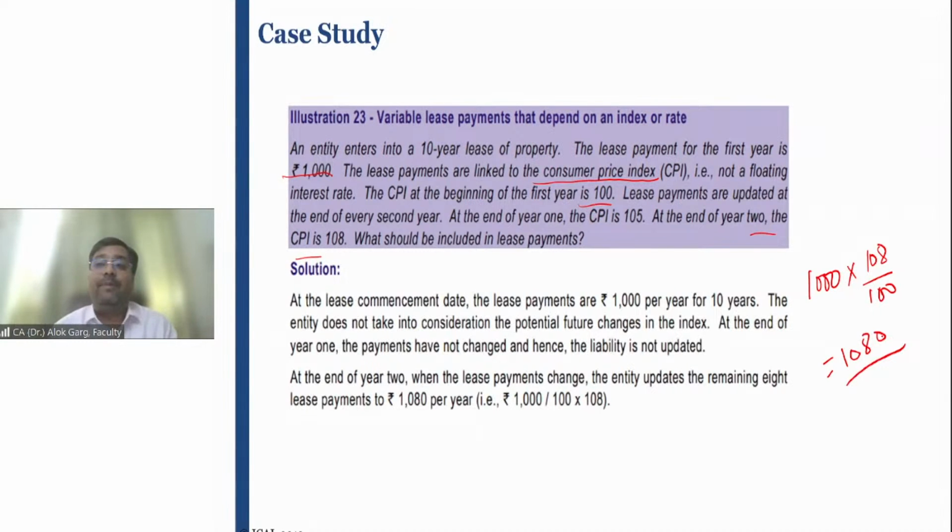1,080. This 80 rupees is a variable lease payment, right? 1,000 is a fixed lease payment. 80 rupees is a variable lease payment, okay, which has to be considered. So at the end of year 2, when the lease payment changes, the entity updates the remaining 8 lease payments to 1,080 per year, right? So this 1,080 will be for the next 8 years.